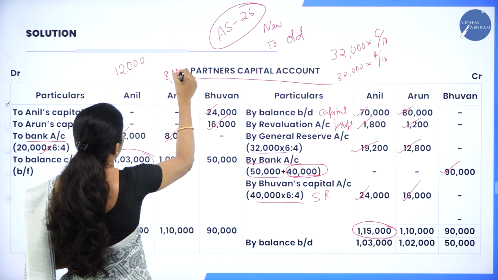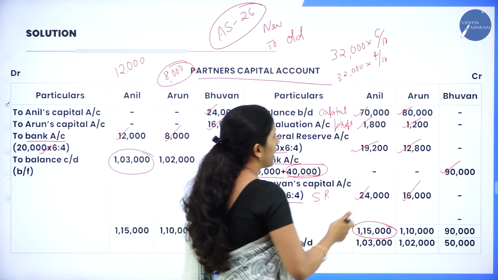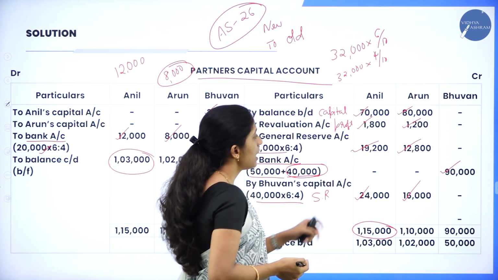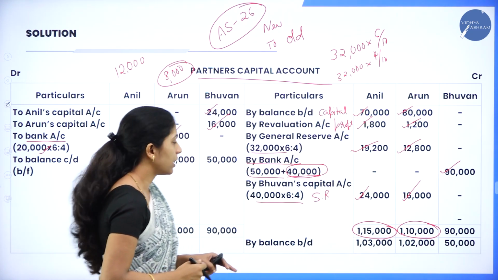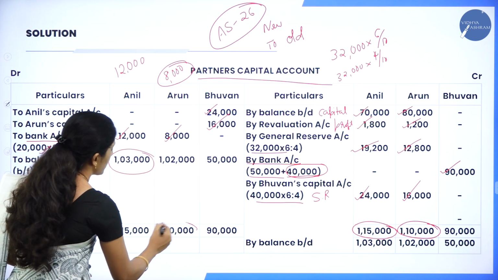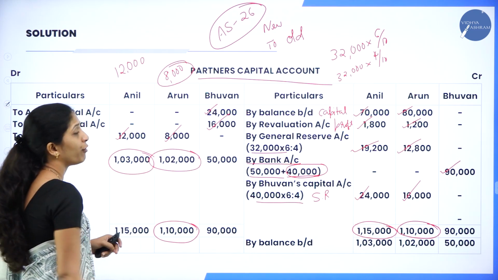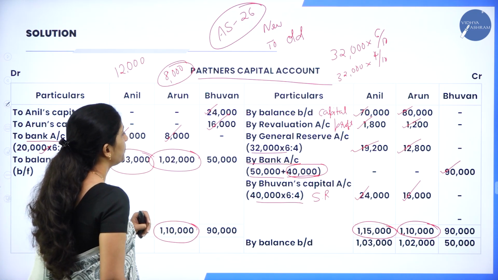So here in the debit side, it is only 8,000. Whereas coming to the credit side, we are having 80,000 plus 1,200 plus 12,800 plus 16,000. So the total is 1,10,000. Right, 1,10,000 both the side because it is more, minus 8,000. So you'll get a balancing figure of 1,02,000. In the same way, go on here.